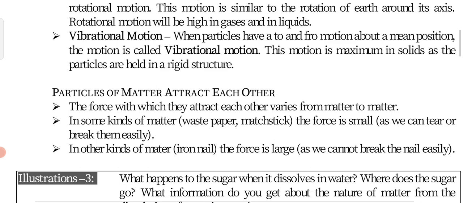So the greater the force of attraction among the particles, the more energy is required to break them. Okay, understood? So these are the properties of the particles.